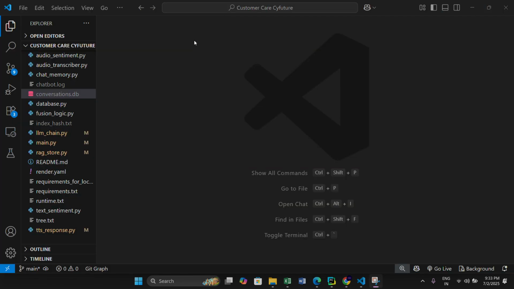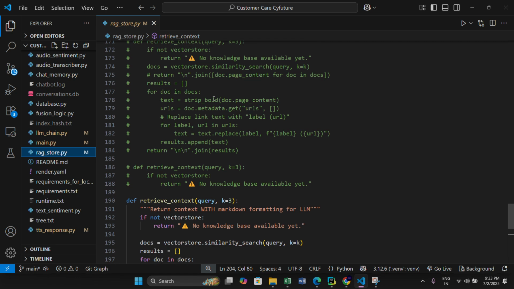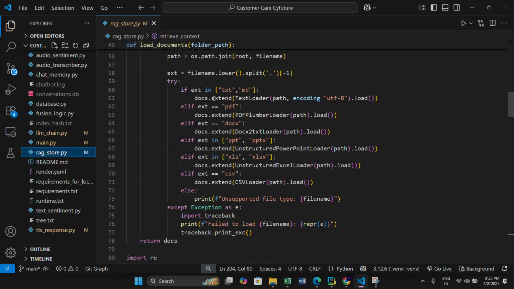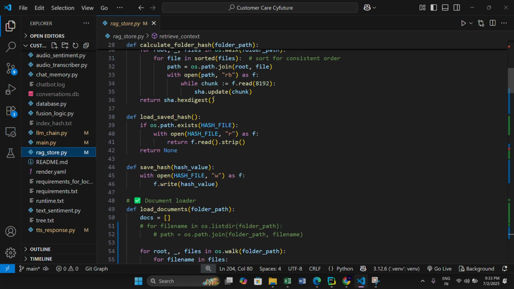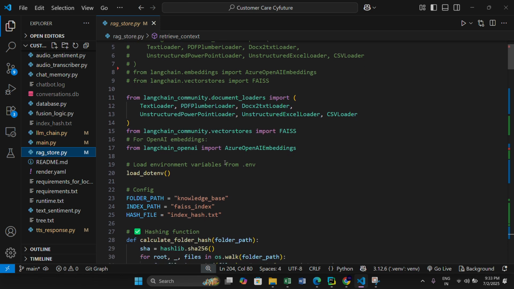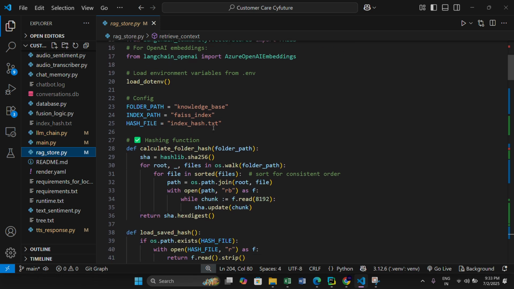Okay, let's go about the retrieval augmented generation. I don't remember what we called it. So this is how I have applied RAG over here. This is the main code that is doing that, which is connecting the external knowledge base to our application.